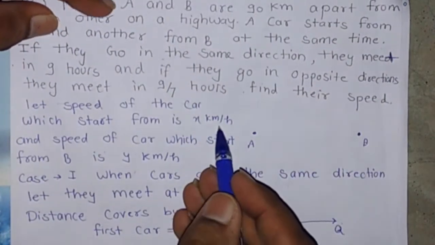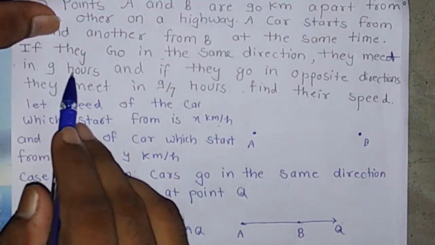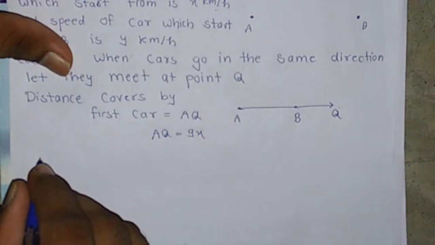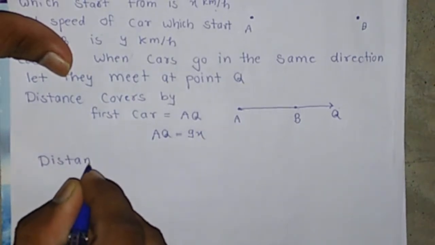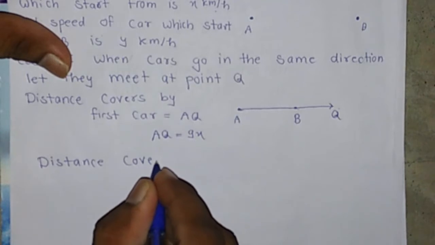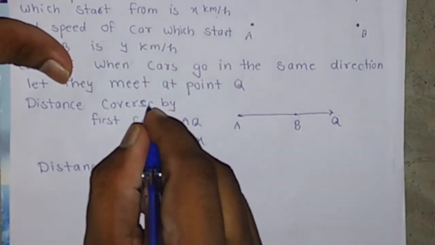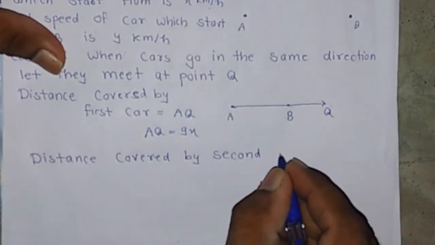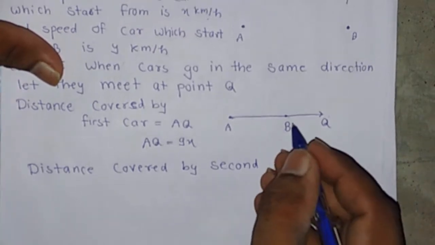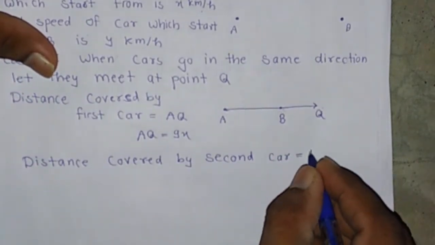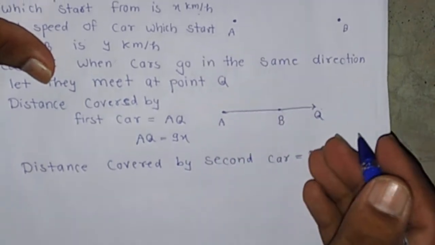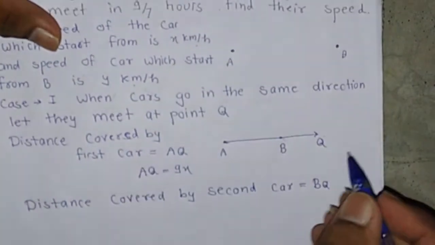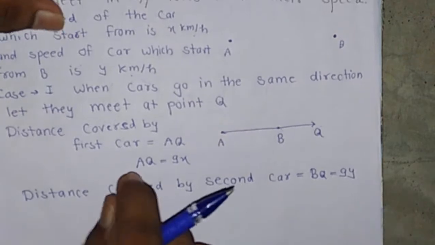Speed is x km/h and time is 9 hours, then AQ equals 9x. The distance covered by the second car, which starts from point B, is BQ. Speed of the second car is y km/h and time is 9 hours, then BQ equals 9y.